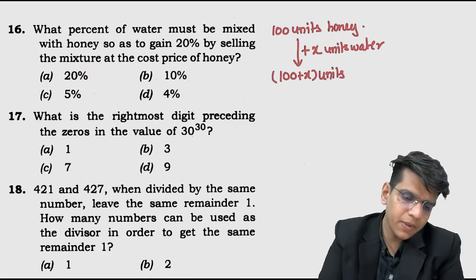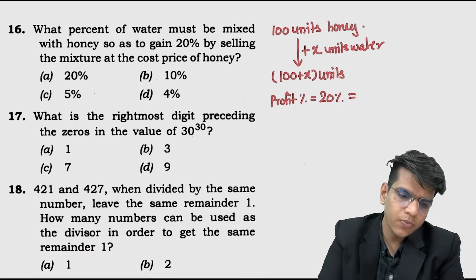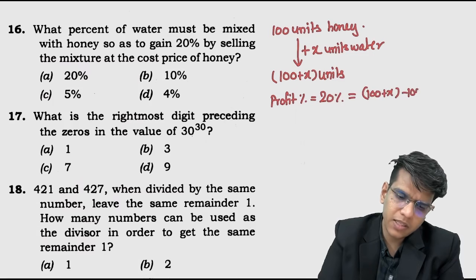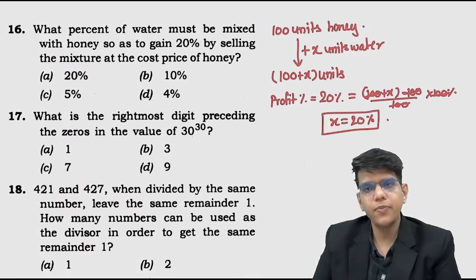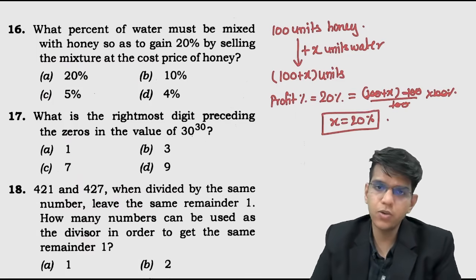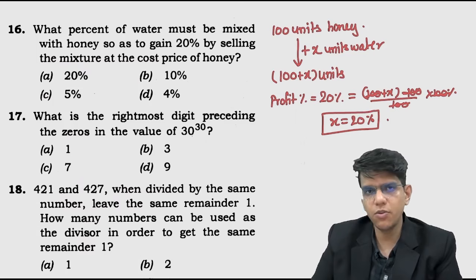Now profit percentage equals 20% equals 100 plus x, this is the selling price, minus the cost price, upon the cost price, into 100%. Now this gets cancelled. 100 and 100 get cancelled. So x is nothing but 20%. If you add 20% of water to the solution, you will get the 20% profit.